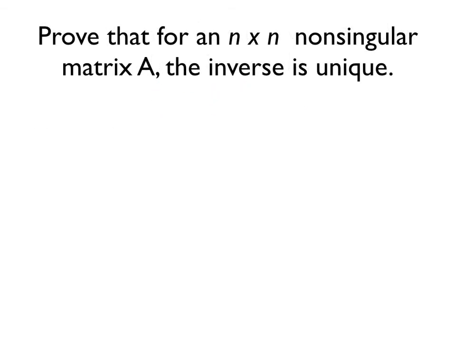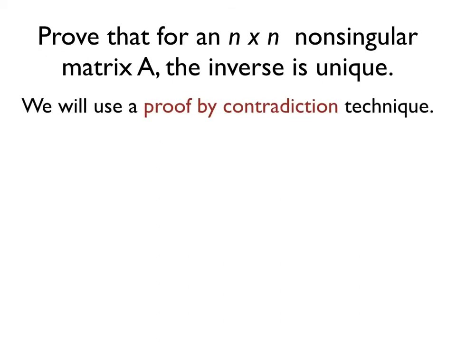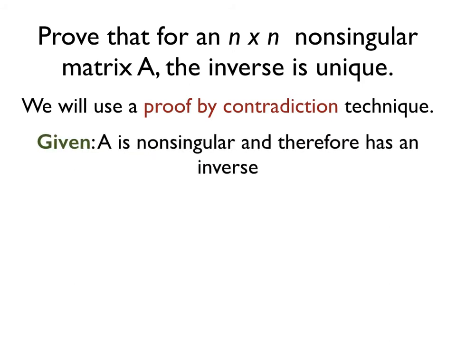So let's look at a simple proof. We want to prove that for an n by n non-singular matrix A, the inverse is unique. This is important because that means if we have the inverse of a matrix, there's only one. We don't have to worry about there being some other way to multiply our matrix A by something to get the identity matrix. We'll use a proof by contradiction technique. Remember, proof by contradiction means you make an assumption and then your reasoning leads you to a contradiction to your initial assumption, so the opposite has to be true.